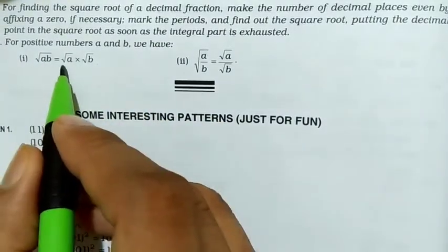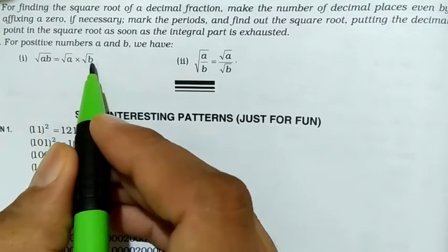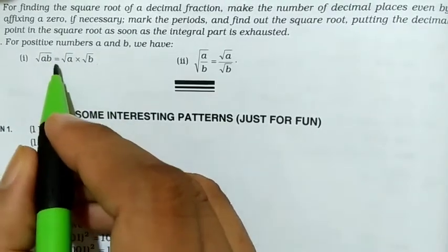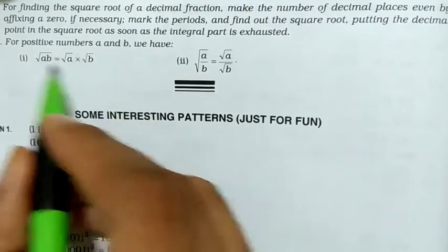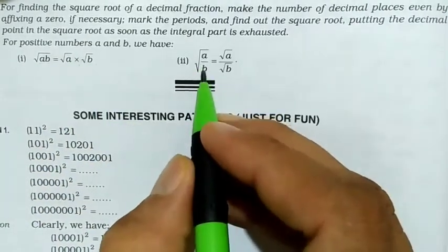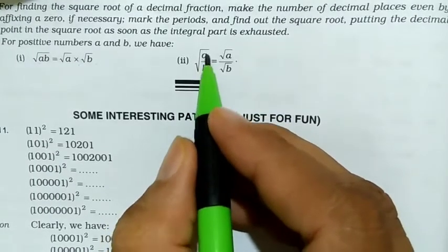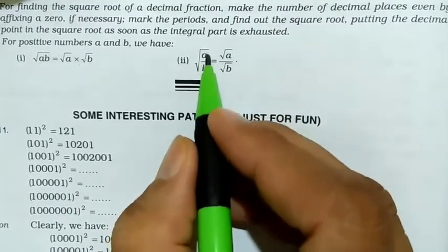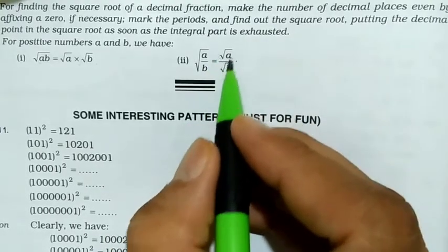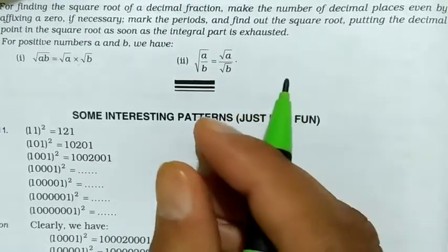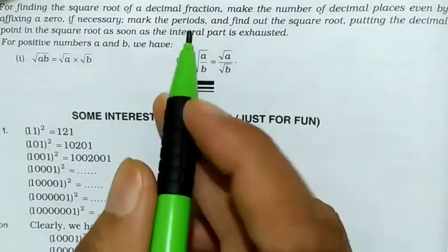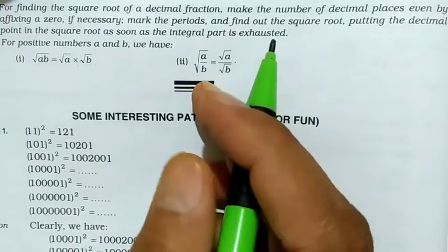Now for positive numbers a and b, if a and b both are positive numbers, then root of ab is equal to root a multiplied by root b. Means if two numbers are multiplied in the same square root, we can separate the square root of a multiplied by root of b. Similarly, root of a by b, here again this is combined, a by b is in the same root, so we can separate this also, root a divided by root b. I think it is clear to you. We have already discussed many questions based on this in our videos.